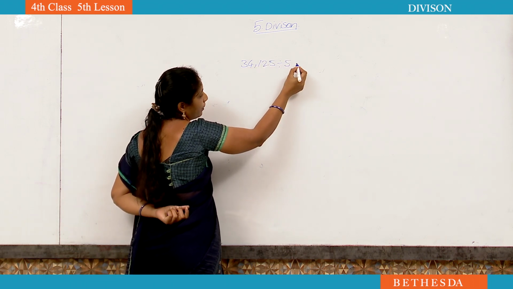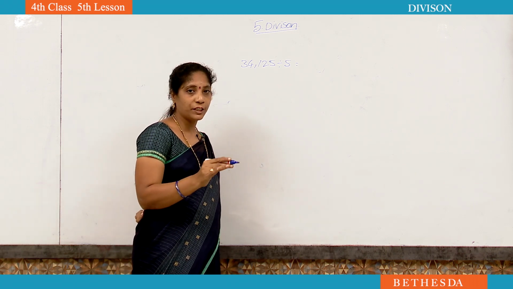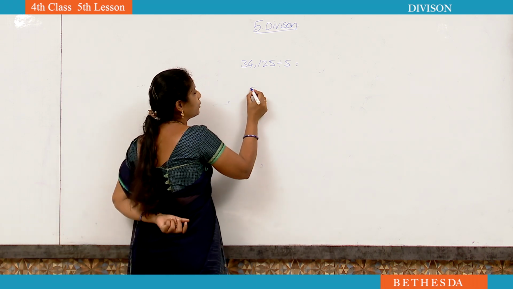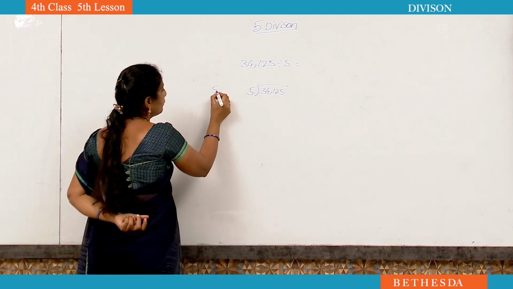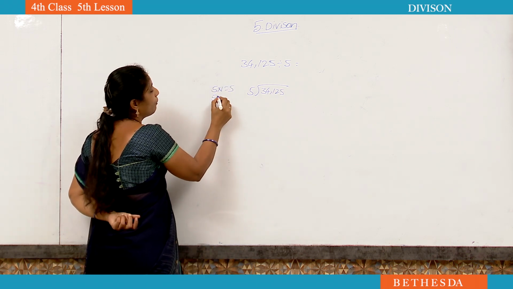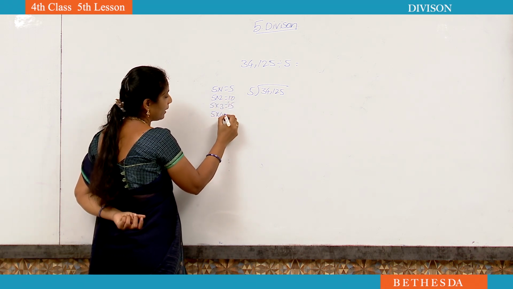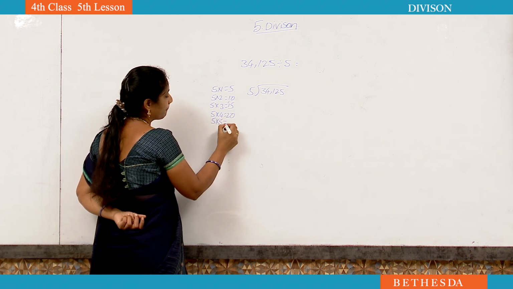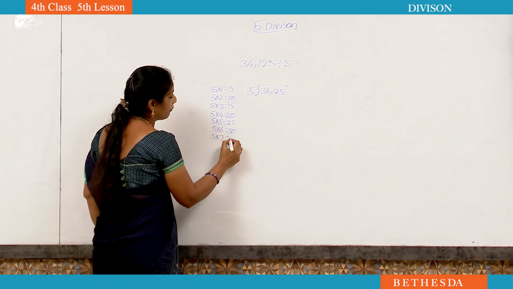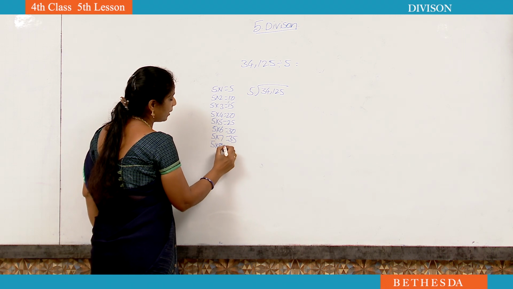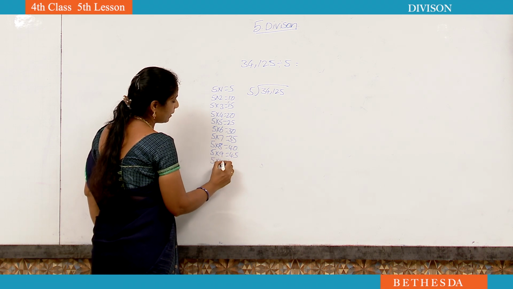34,125 divided by 5. You have to do the division and find out the relationship between multiplication and division. Now I am going to do the division first: 34,125 divided by 5. For that, which table do we have to write? 5 1s are 5, 5 2s are 10, 5 3s are 15, 5 4s are 20, 5 5s are 25, 5 6s are 30, 5 7s are 35, 5 8s are 40, 5 9s are 45, 5 10s are 50.